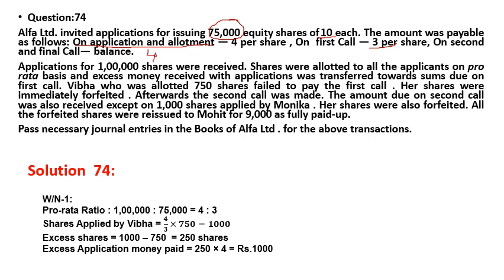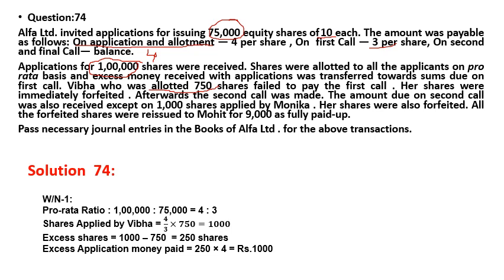Now application is received 1 lakh, that is the oversubscription, and the shares are allotted on a pro-rata basis. Excess application money will be transferred to the amount due on first call. Viva, who has been allotted 750 shares, so you have to find the applied number, and she failed to pay first call money, her shares are immediately forfeited.